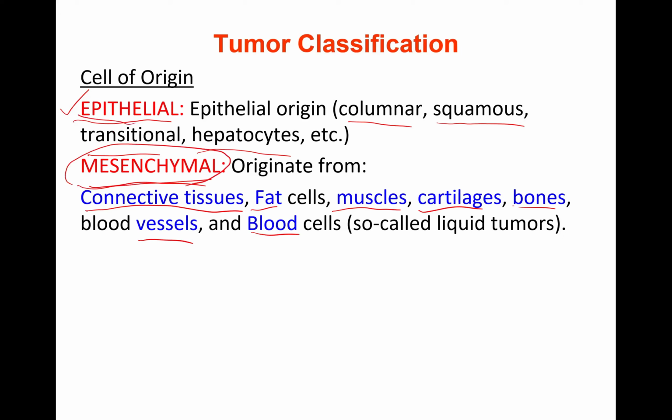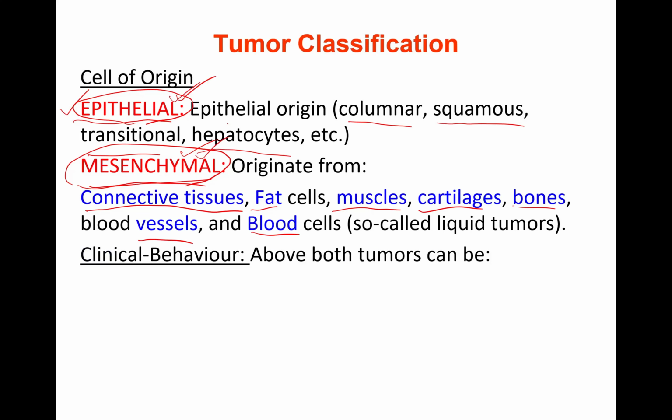Why do we need to understand this? This is very important so that we can name the type of the tumor so that patients can be well diagnosed and well treated. Epithelial cell type tumors have different treatment. Mesenchymal cell type tumors have different treatments. So we need to know which kind of tumor the patient has. If it is epithelial, we will treat accordingly. If it is mesenchymal, we will treat differently, right? Good. So, on clinical behavior, we classify both these tumors further, epithelial or mesenchymal, into benign and malignant.